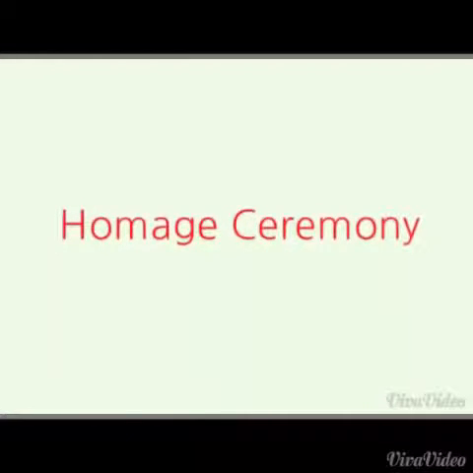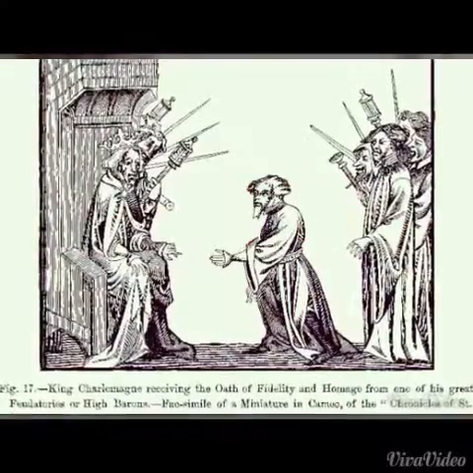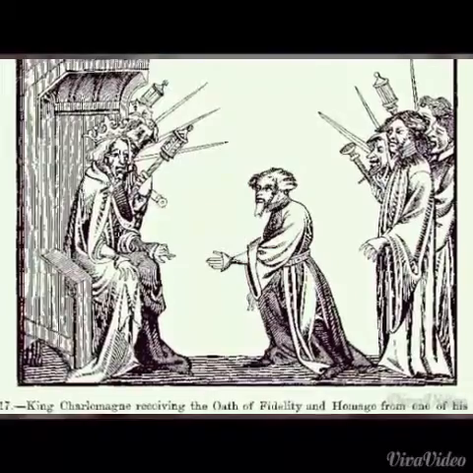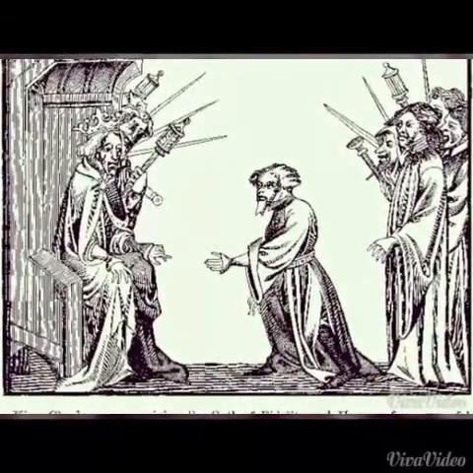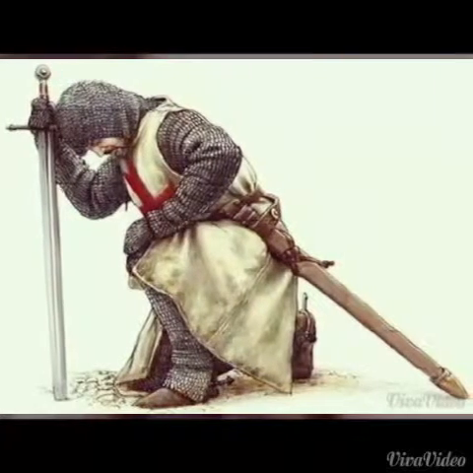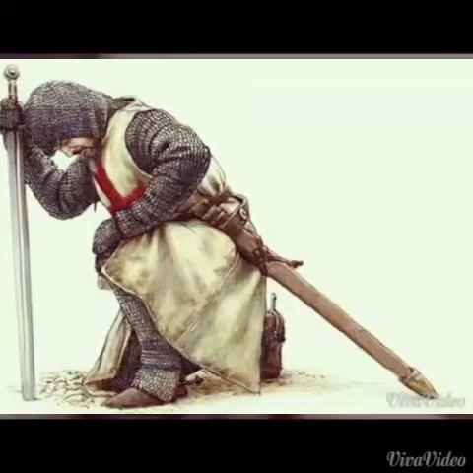To be vassal and lord, a noble and a knight had to go through the homage ceremony and create their feudal bond. There are two key elements to a feudal bond: homage and fealty. Homage was the acknowledgement by the lord of a vassal's tenure. Fealty was an oath of allegiance and pledge of service to a lord. To create a feudal bond, the homage ceremony required a few steps.